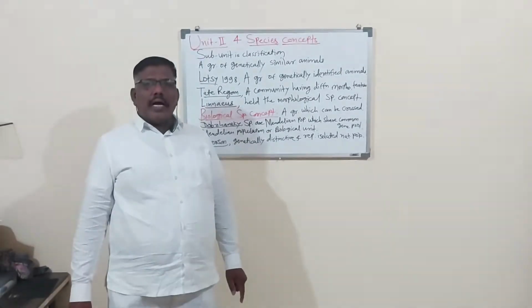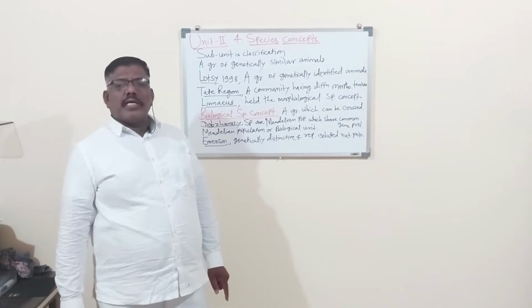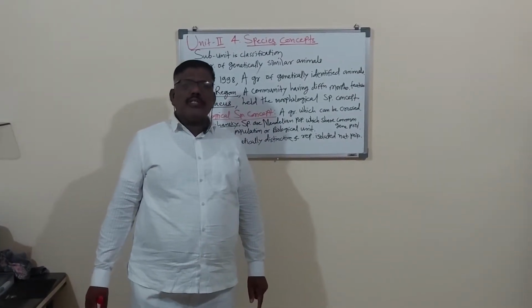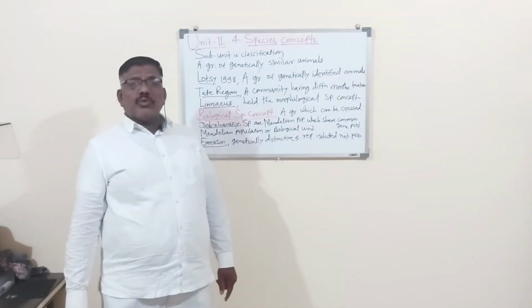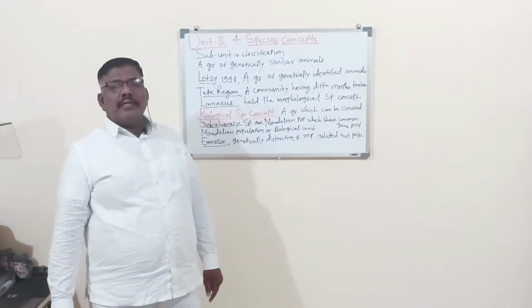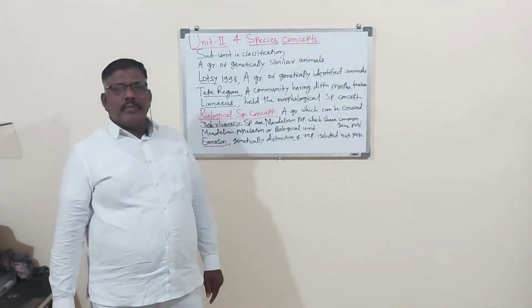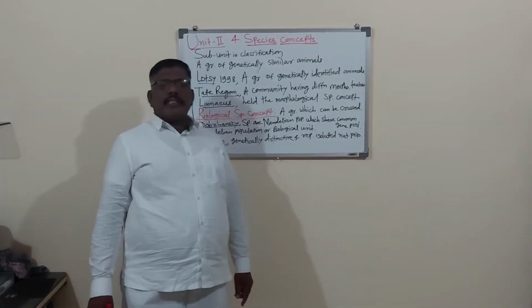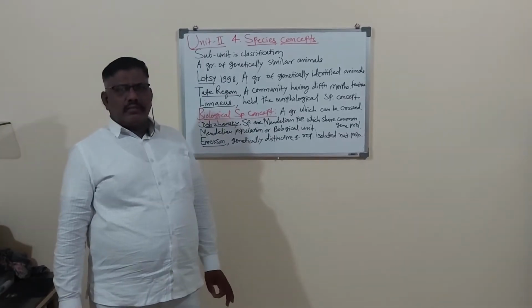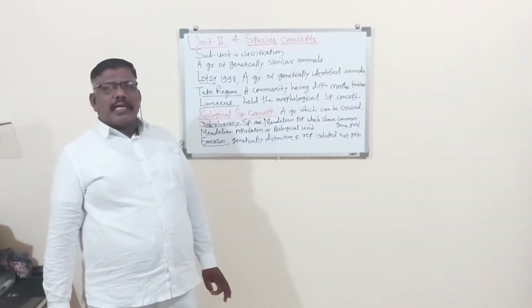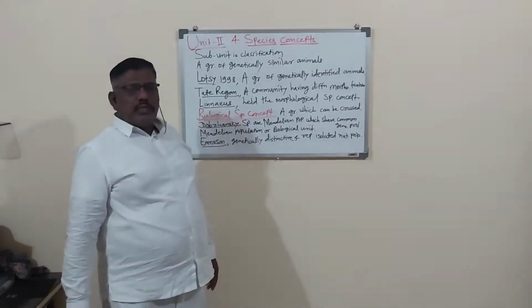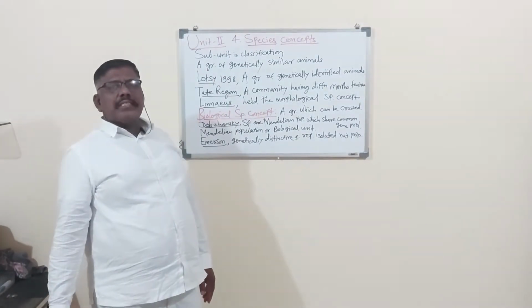Animals are further divided into 2 major groups: the animals with bones and animals without bones, means non-chordates and chordates. In the classification, the last unit of animal classification is the species. So today we will study the species concept.